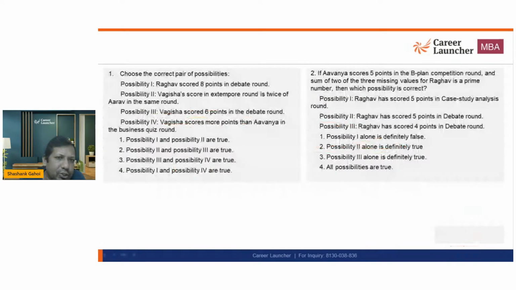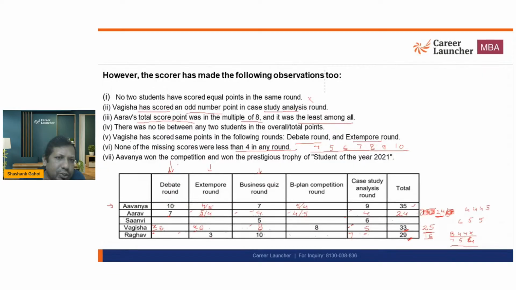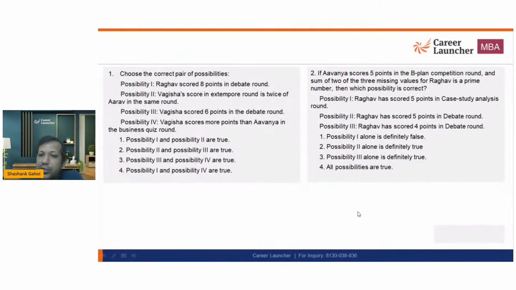Now let's look at the questions. Raghav scored 8 in debate point. So I am going to say if Raghav is getting 8 over here, so 8 plus 3, so basically I am going to get 8, 4, 4 condition. So this is 8, this should be 4, this should be 4. Now the problem is this cannot be 4, this cannot be 4, so first condition is null and void. So first condition is wrong, it's not even a possibility. So if first is false, this option is gone as well as this option is gone.